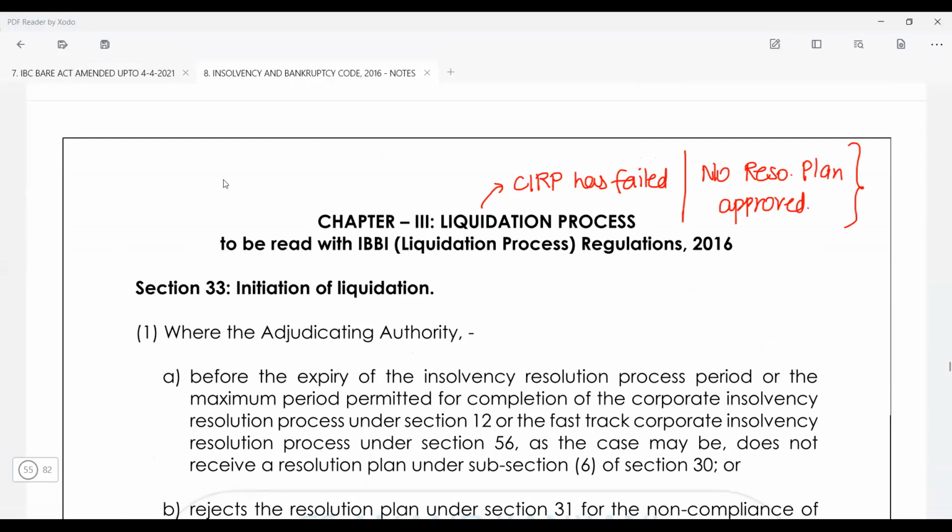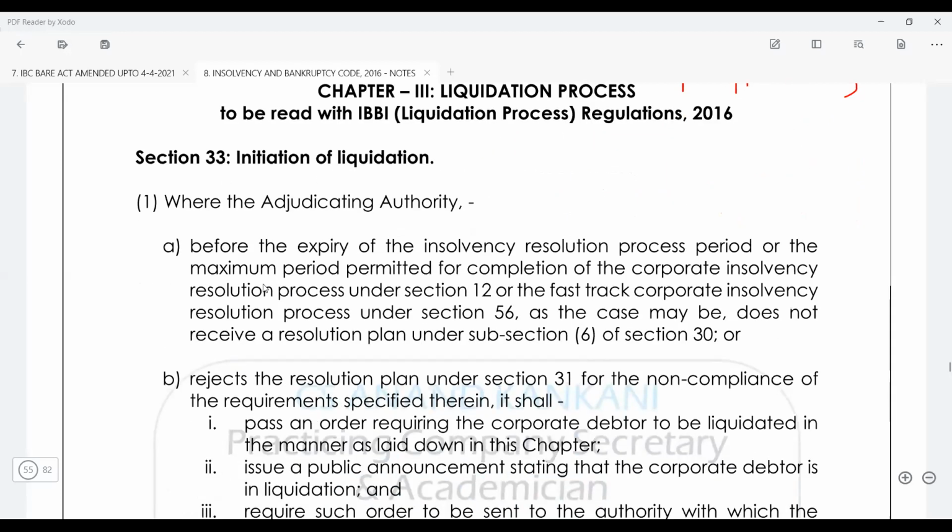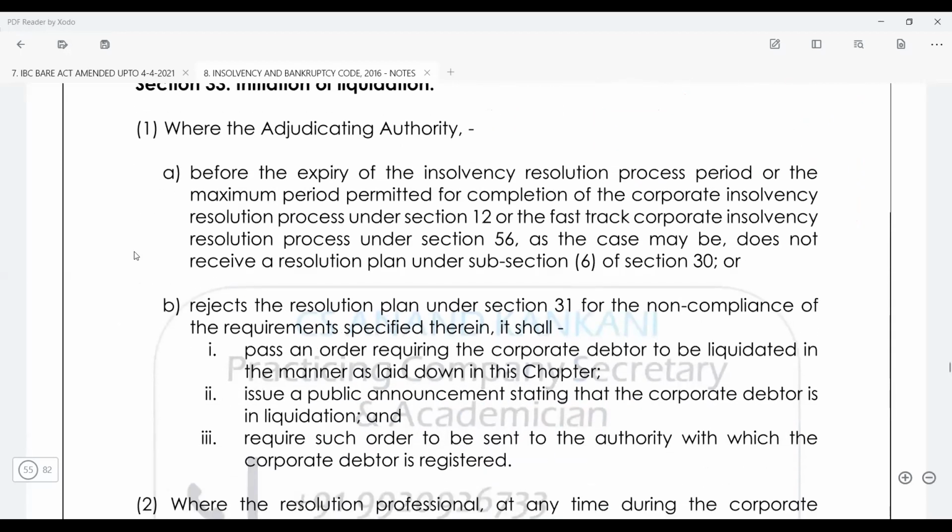Now just see. Where the adjudicating authority, before the expiry of the CIRP period, or the maximum time period permitted for the completion of CIRP, or in case of a fast track CIRP, where the timelines get reduced to half, we'll cover this tomorrow, but right now just understand the maximum time period has expired, and the authority does not receive a resolution plan. Then in that case, the NCLT is going to pass the liquidation order. And where the adjudicating authority has rejected the resolution plan, so here the resolution plan was received, but it is now rejected. Why?